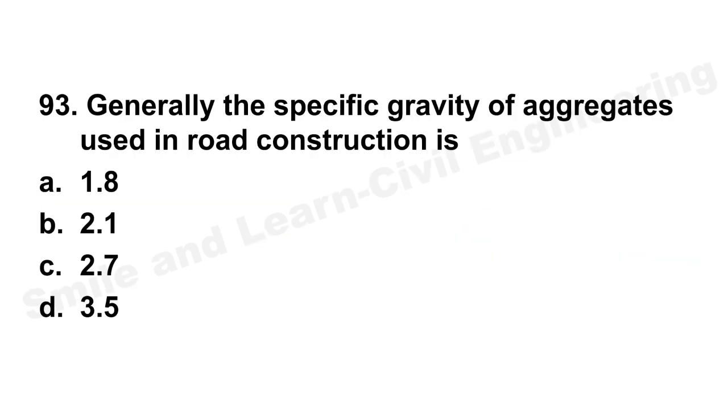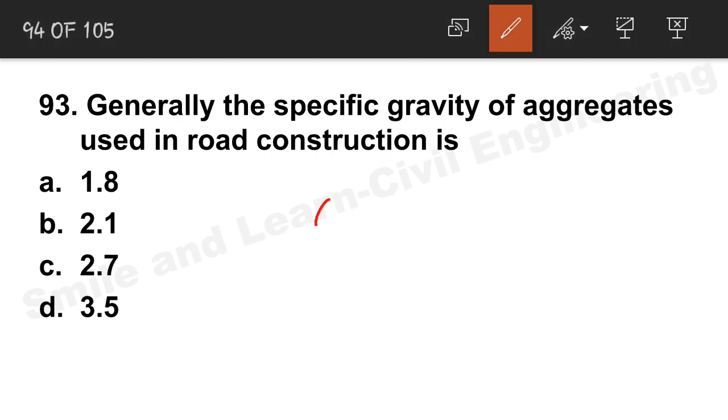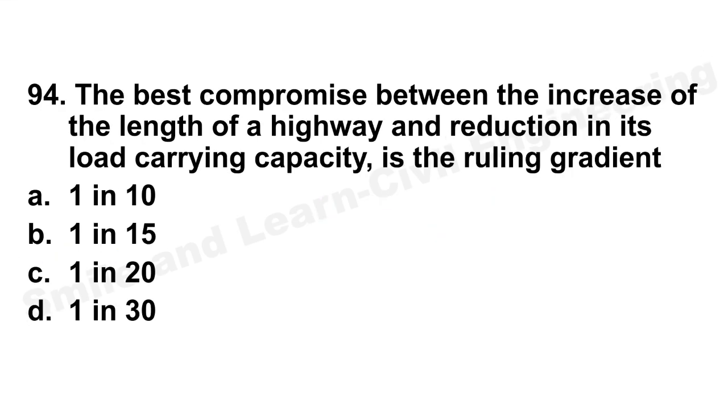Next question, generally specific gravity of aggregates used in road construction. So the correct answer will be 2.95 to 2.9, or it may be 3 also. So over here the correct answer will be option C. Let's move on to the next question.